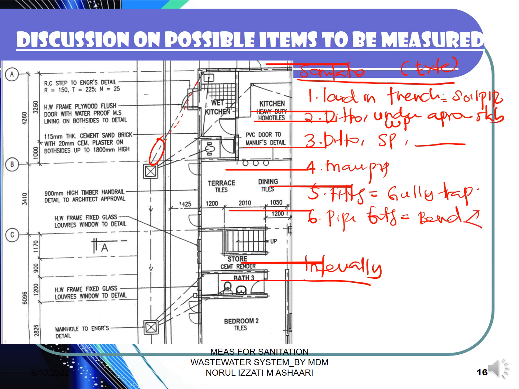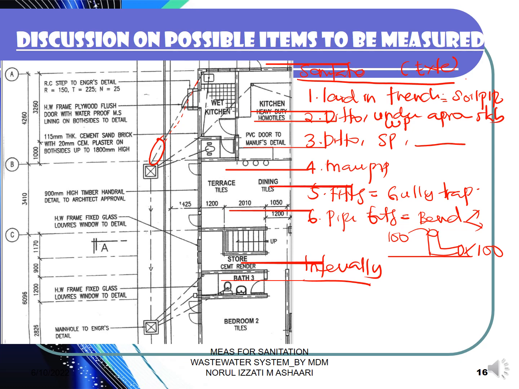Remember, for the bend, we have to write down two sizes. Okay, so what is the size here? What is the size here? In our measurement, you can see that the main pipe is 100 times 100. So you have to write down 100 times 100 PVC bend, okay, as extra over, then measure in number.